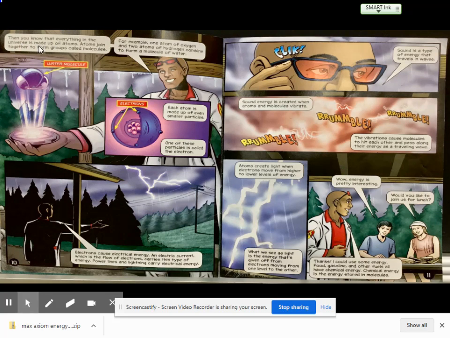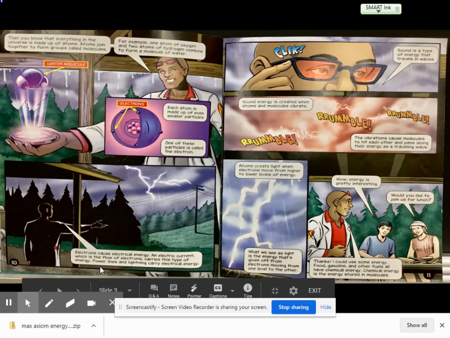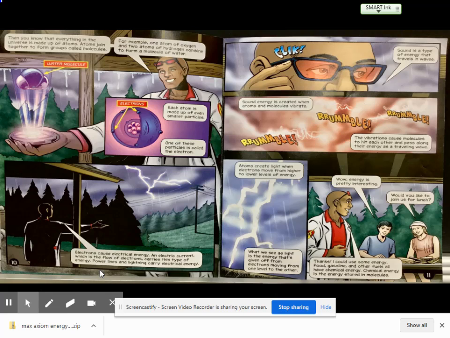Then you know that everything in the universe is made up of atoms. Atoms join together to form groups called molecules. For example, one atom of oxygen and two atoms of hydrogen combine to form a molecule of water. Each atom is made up of even smaller particles. One of these particles is called the electron. Electrons cause electrical energy. An electric current, which is the flow of electrons, carries this type of energy. Power lines and lightning carry electrical energy.